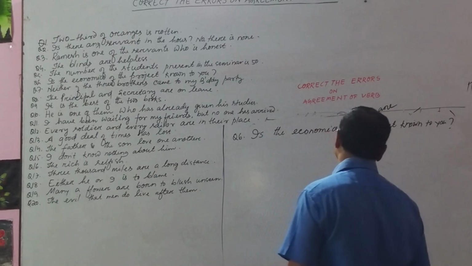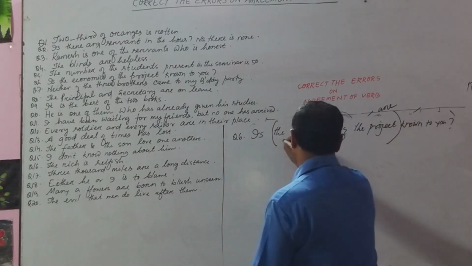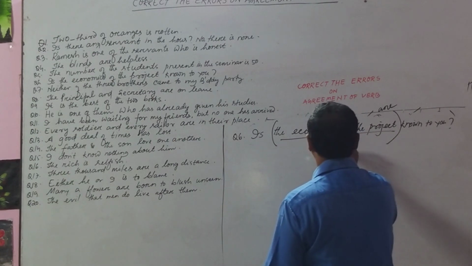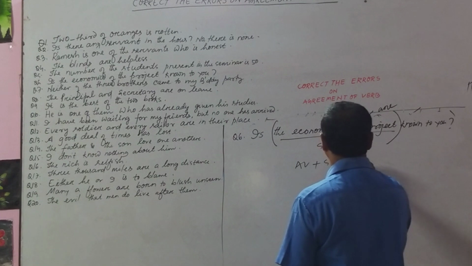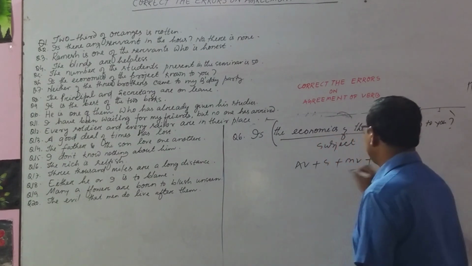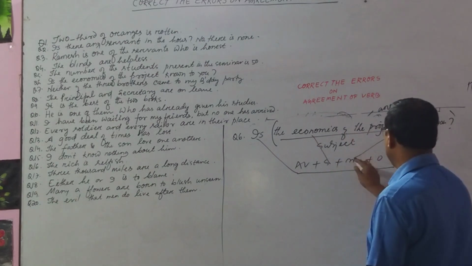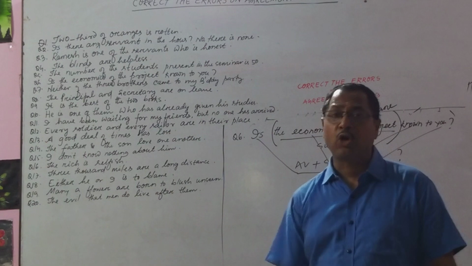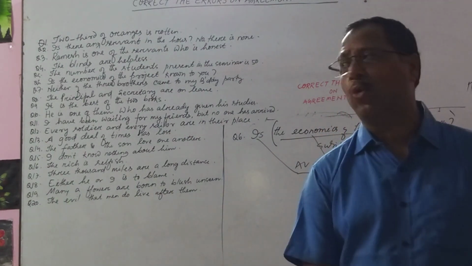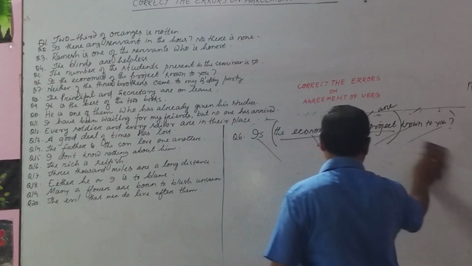And what is the subject here? The economics of the project, it is the subject. Interrogative sentences are written in this form: auxiliary verb plus subject plus main verb plus object. Okay. Is the economics of the project known to you? In this sentence, what will we get?